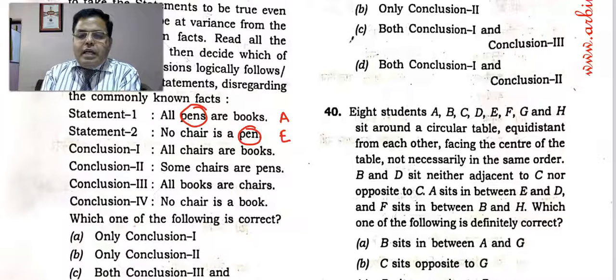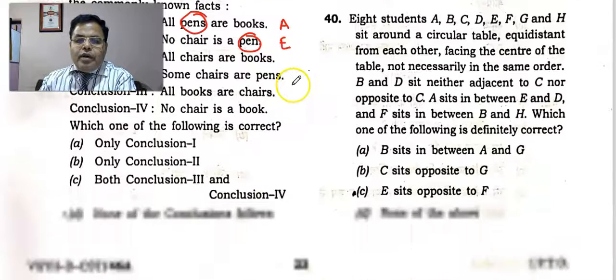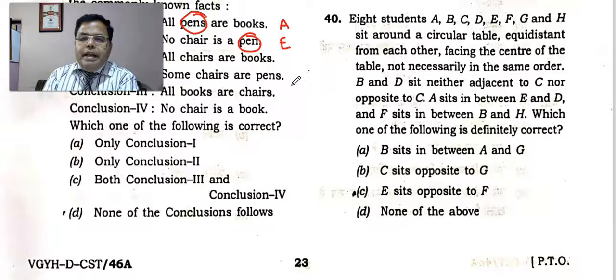None of the conclusions are given like that. So we will look for a complementary pair. The converse of the statement, and the converse of 'all pens are books' is 'some books are pens'. Some books are pens is not given, and 'no pen is chair' is also not given. So none of the conclusions follows. Here the answer is none of the conclusions follows, right?